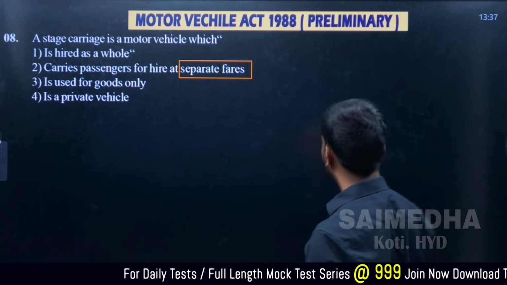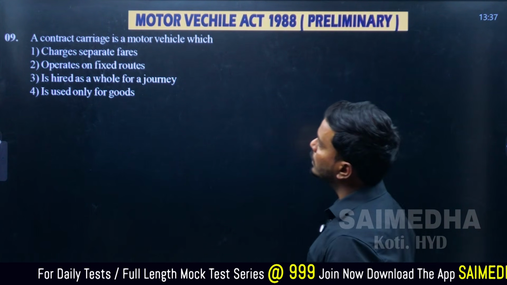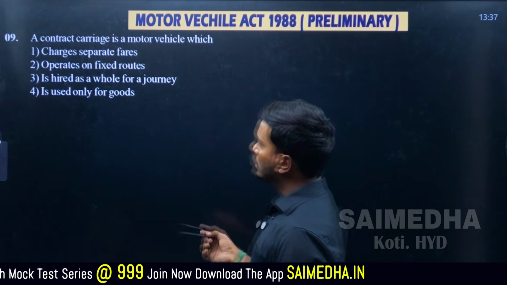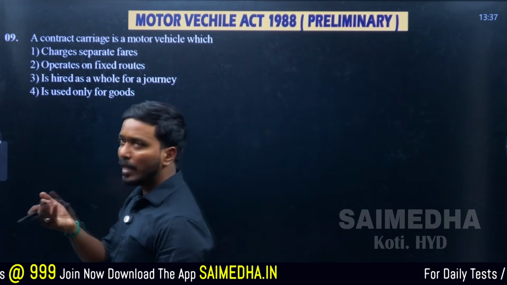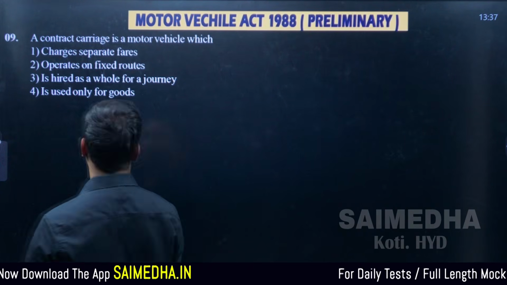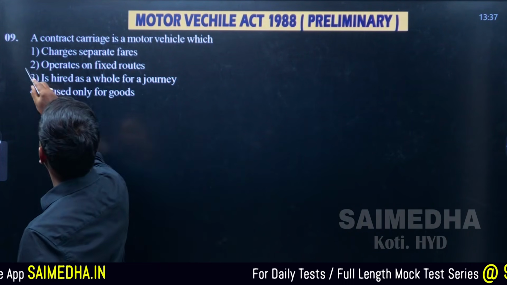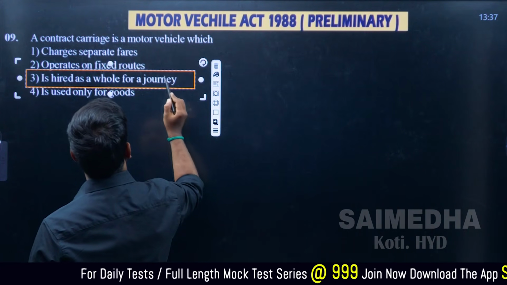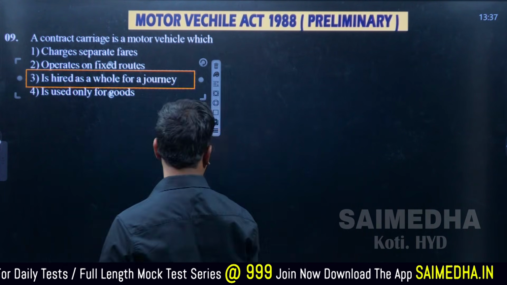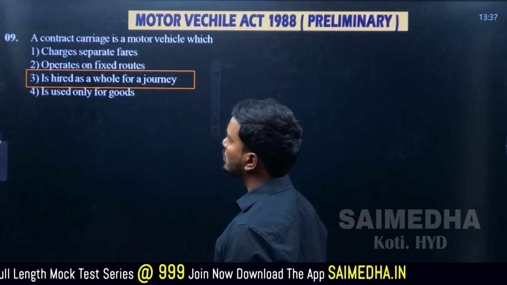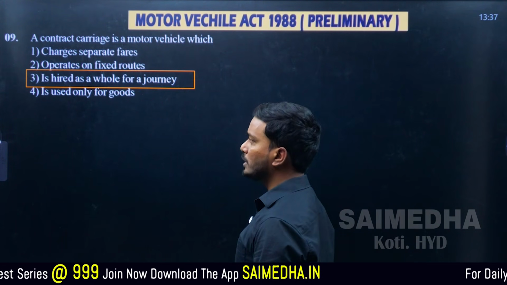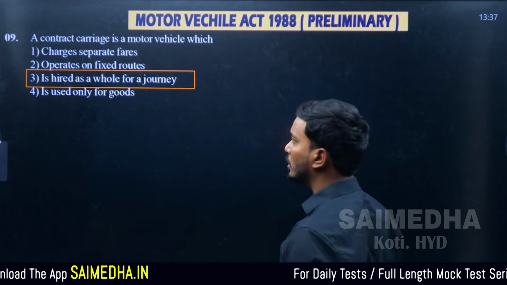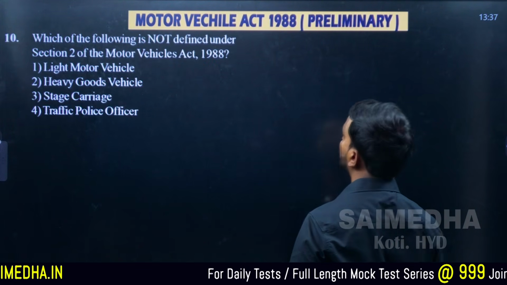Question number 9: a contract carriage is a motor vehicle which is hired on a time basis or destination basis, hired as a whole for a journey. Charges separate fares? No, separate fare is for stage carrier. Operates on fixed routes? No. Hired as a whole for a journey? Yes, that's the correct answer. Used only for goods? That is a goods vehicle. So option number 3 should be the correct answer.